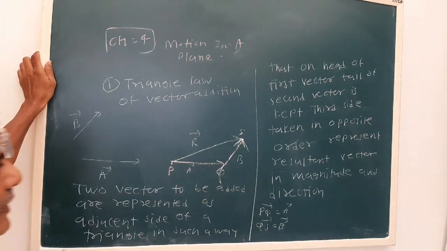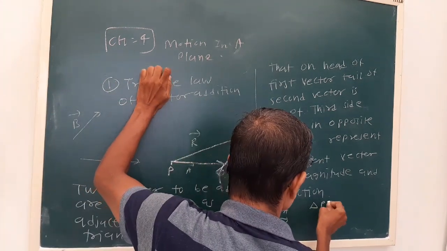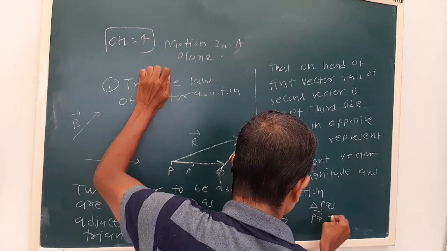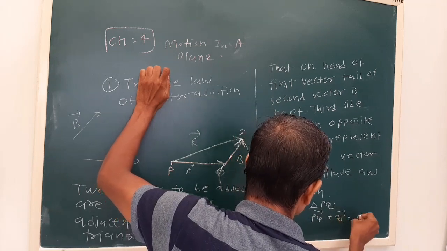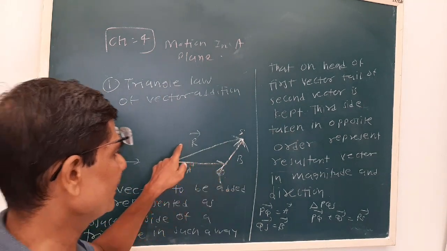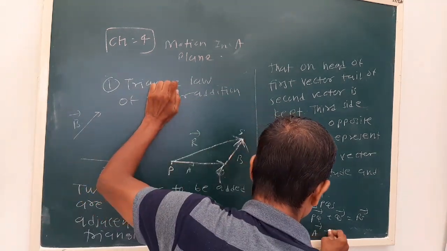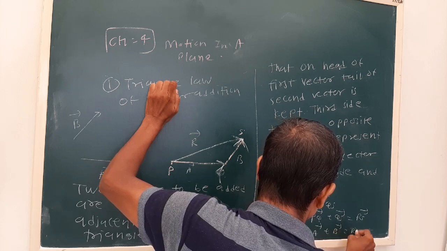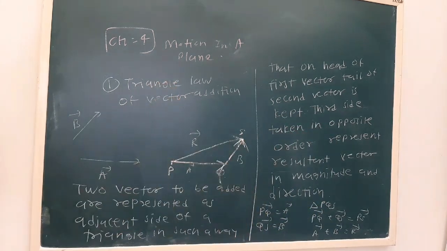Now in triangle PQS, PQ plus QS is PS. PQ plus QS is PS, that is R. That is, A plus B is R. So this is about the triangle law. This is how we can do this.